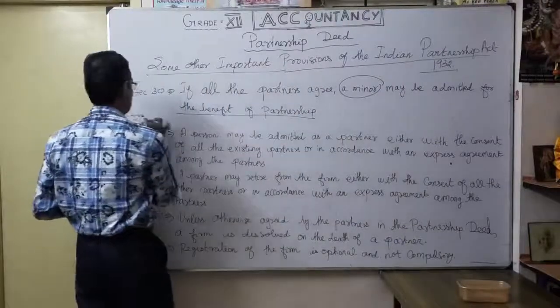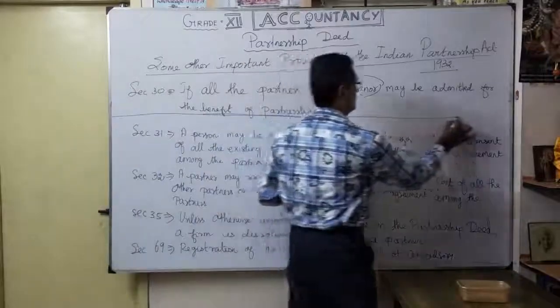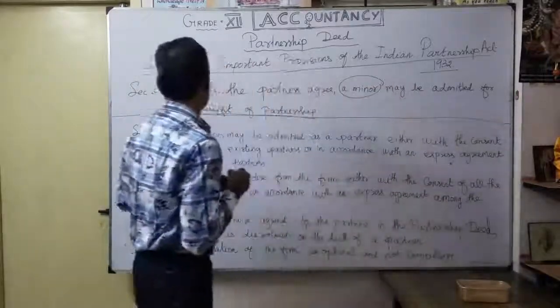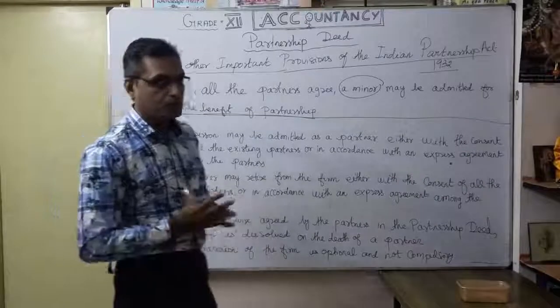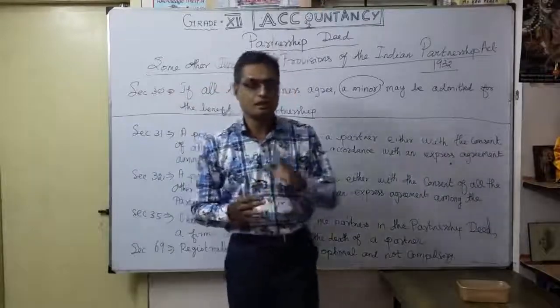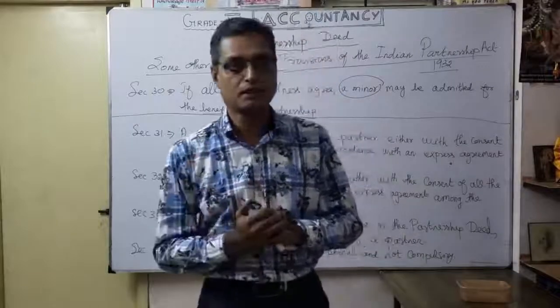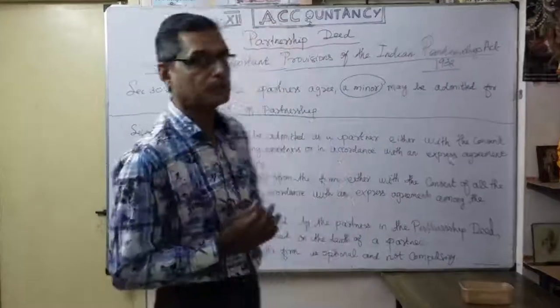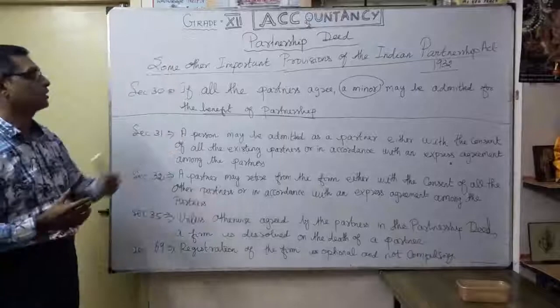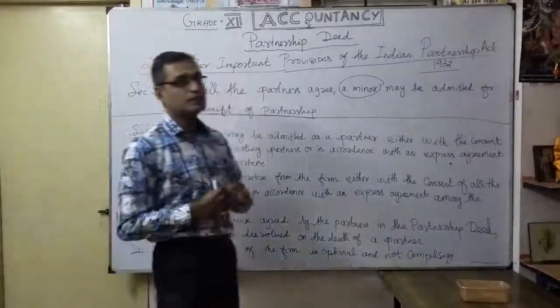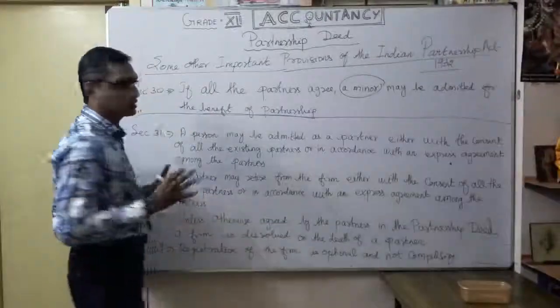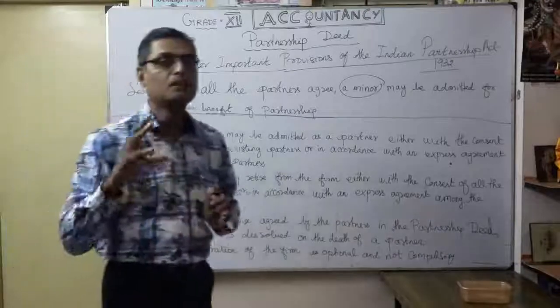You understand? That's the first other important provision, section 30. Normally, a minor cannot become a partner unless otherwise consented or agreed by other partners. A minor can participate in the business for the benefit of partnership. That's what section 30 gives as some provision, alternative arrangement.